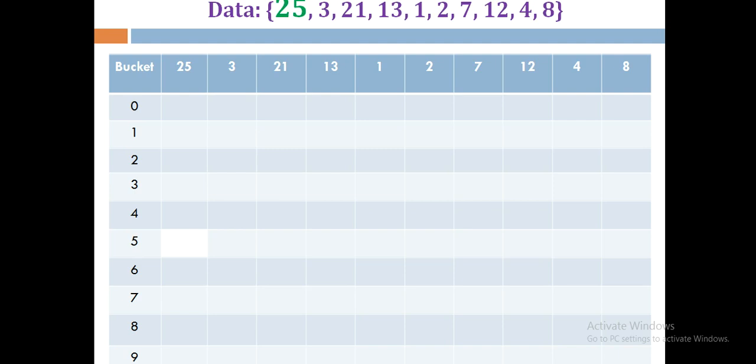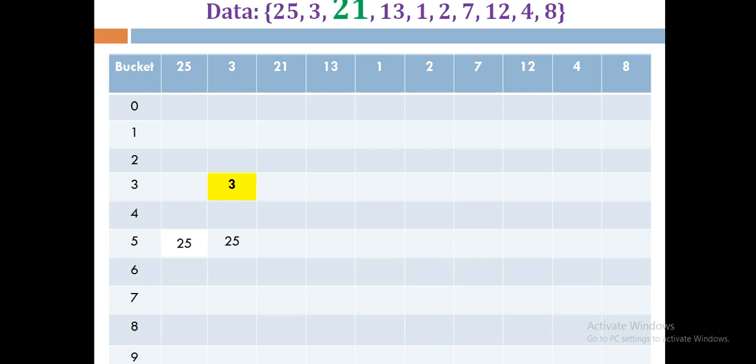Now the first element is 25, right? So 25 gives the remainder 5, so it should get stored at location 5, and as location 5 is empty, we can store the element over there. Now next is 3, so 3 mod 10 gives the remainder 3, so at location 3 it should get stored. Is location 3 empty? Yes, it is empty, so we are storing our element at that location.